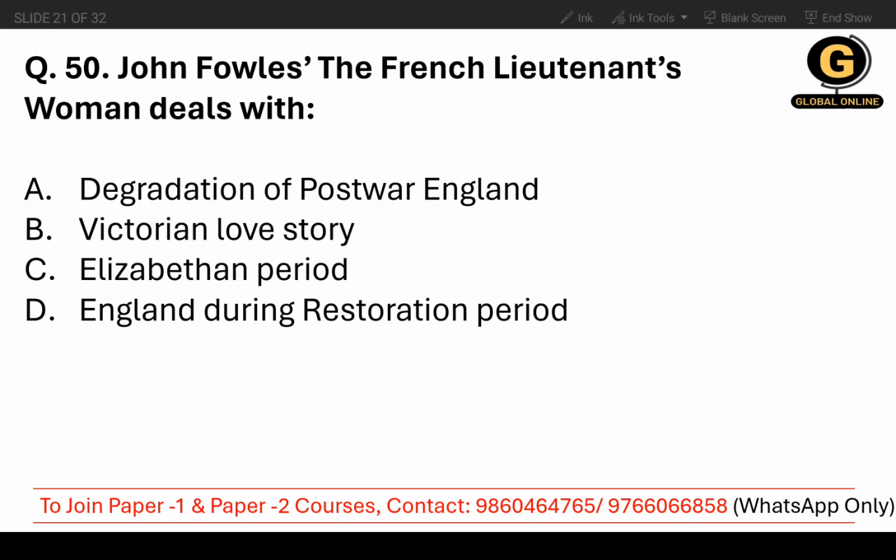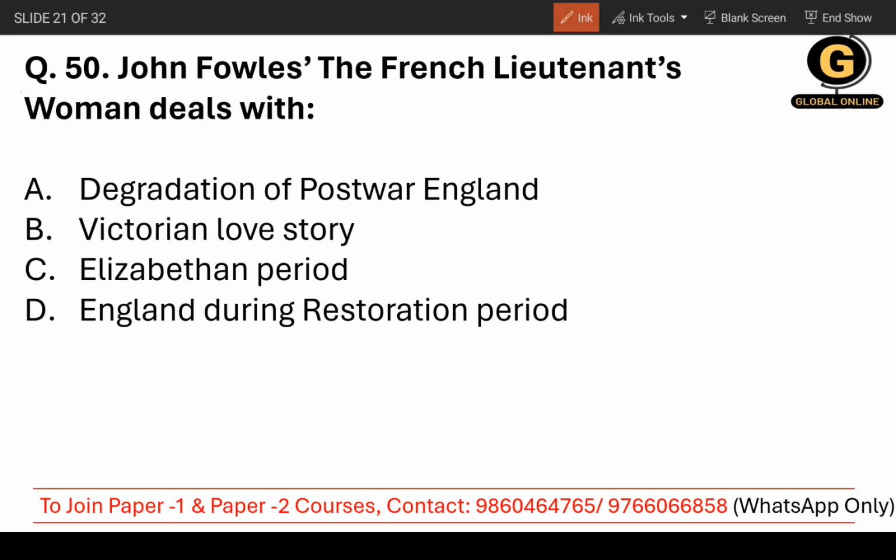Moving on, question number 50. John Fowles' The French Lieutenant's Woman deals with. The French Lieutenant's Woman is written by John Fowles, and you need to answer what it deals with. See, it's a love story.